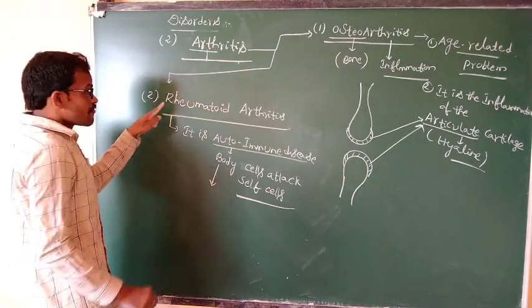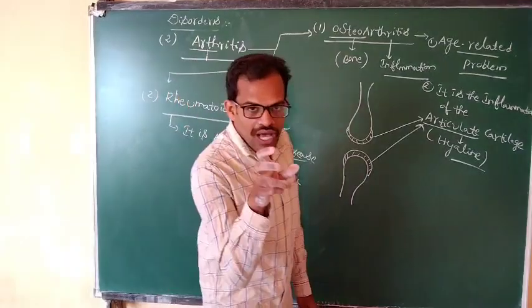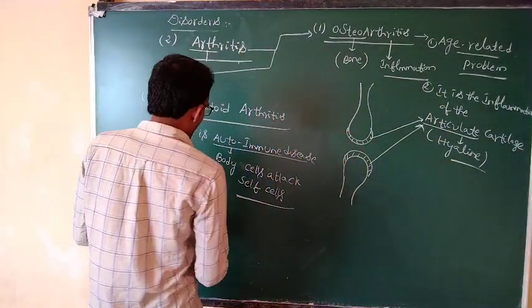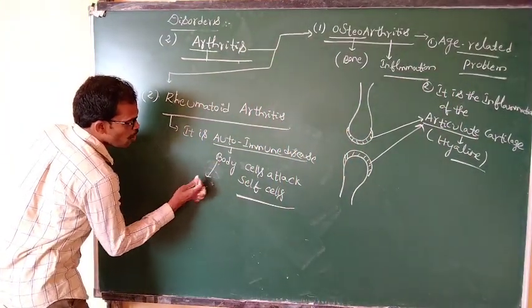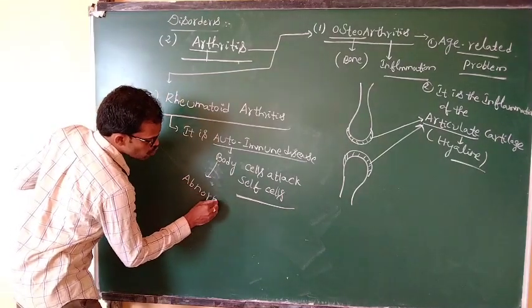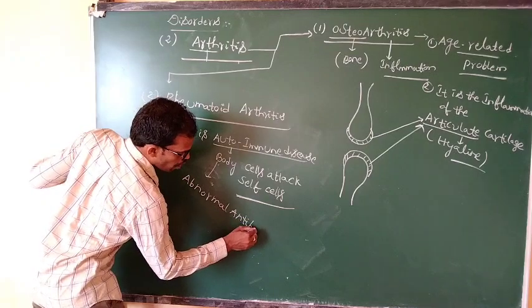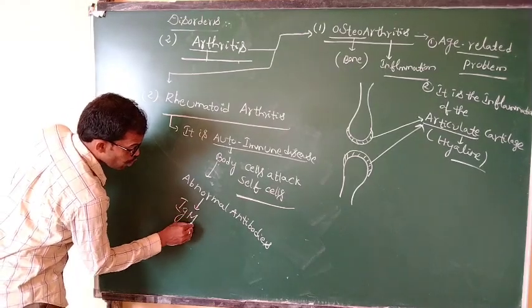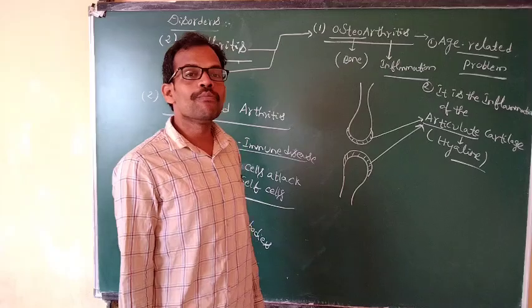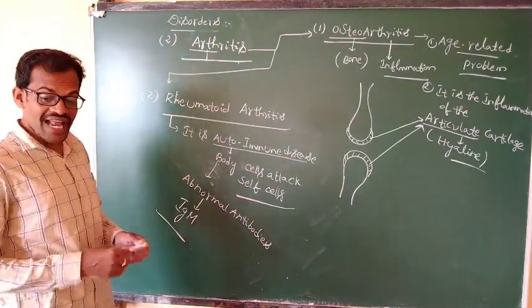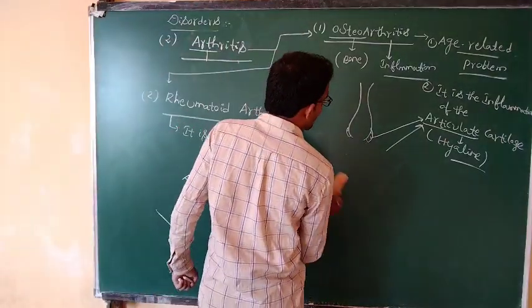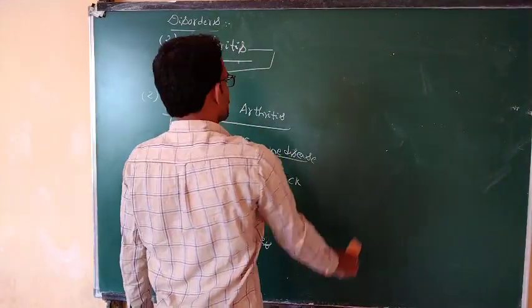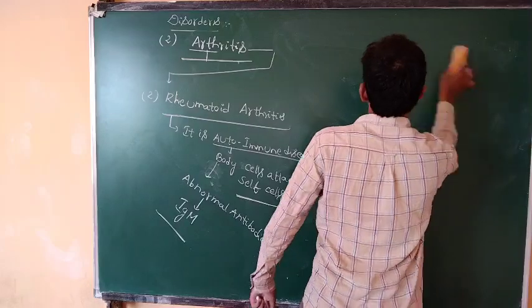These abnormal antibodies are immunoglobulin antibodies. The first one, osteoarthritis, is an age-related problem.